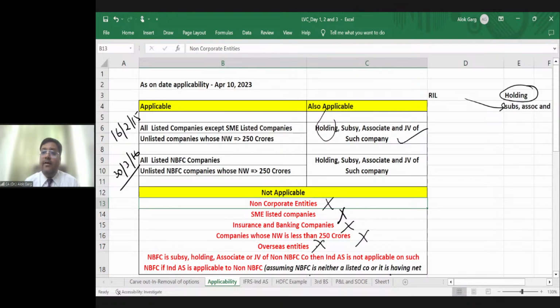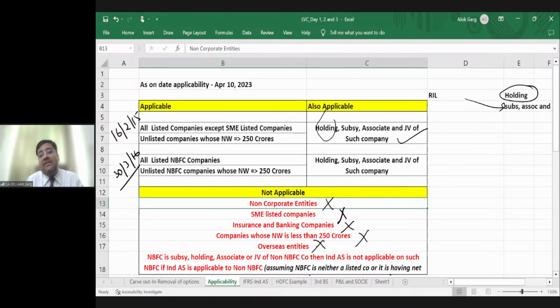Sir, Reliance is an Indian company. Ind AS is applicable on Reliance and they have a subsidiary in USA, a subsidiary in Brazil, a subsidiary in London. Sir, will Ind AS be applicable to those foreign subsidiaries? Answer is no. Those foreign subsidiaries have to submit their financial statements as per their local GAAP.